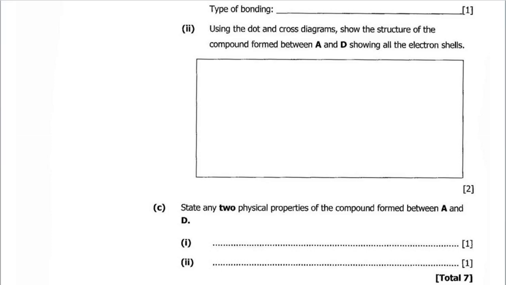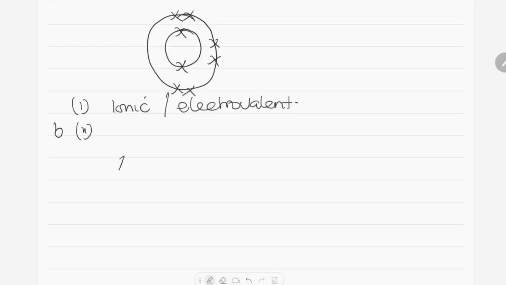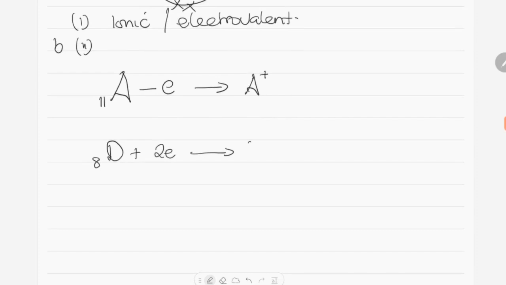So in this case, what is going to happen is A has an atomic number of 11, which means that this is going to lose an electron. And when it loses an electron, it becomes an ion with a positive charge. While D has an atomic number of 8, and it is going to gain 2 electrons. When it gains 2 electrons, it becomes an ion with a negative charge. So it will be 2 minus.